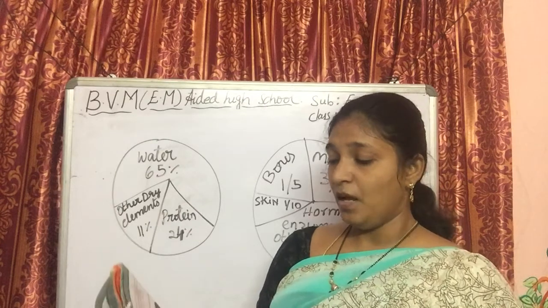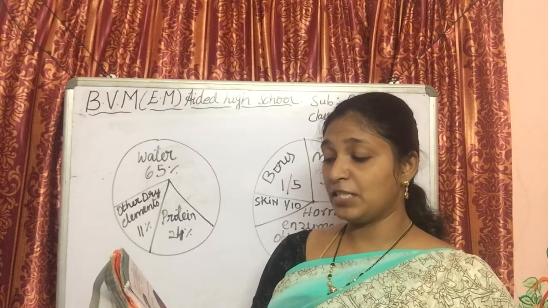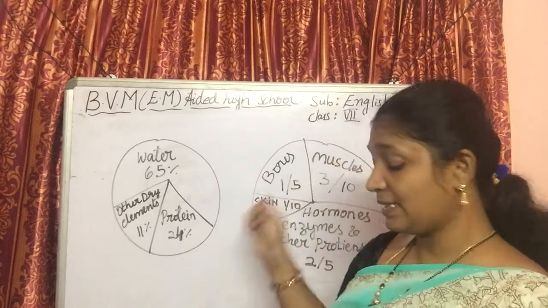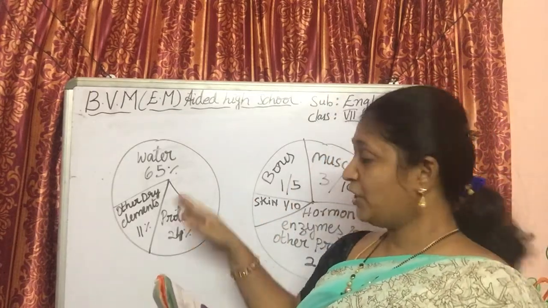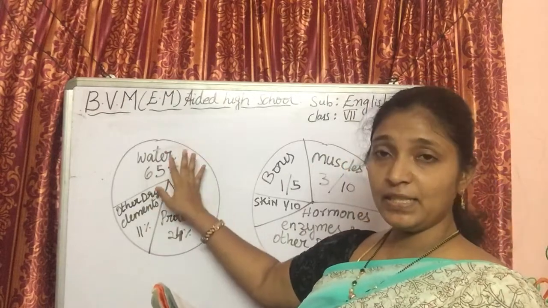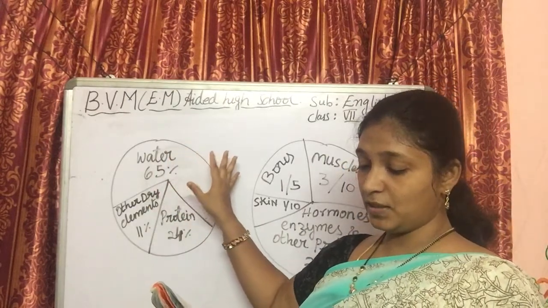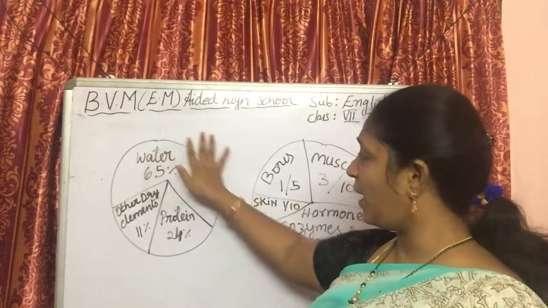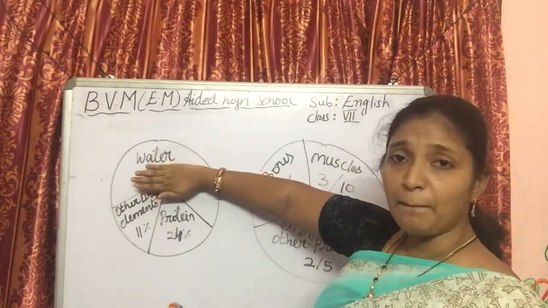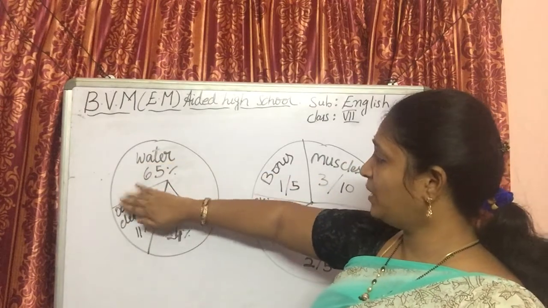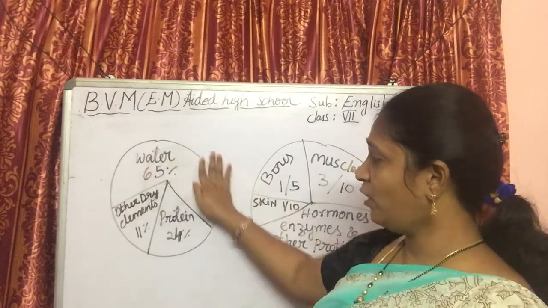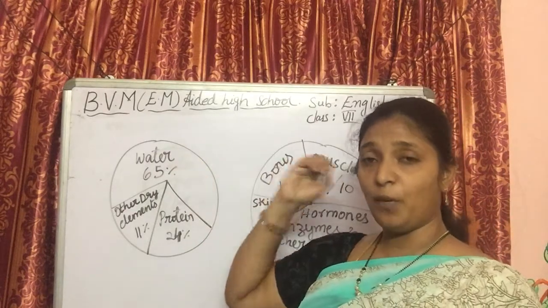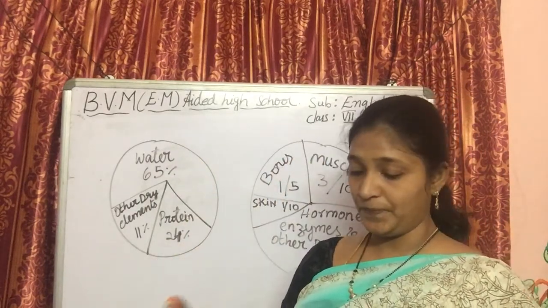Now, which of the following constitute most of the weight in the human body? Now he is asking the question, which of these constitutes most of the weight? So it's very clear, no, this big part, even though we don't have this number here, we can still say by the picture that the majority of this chart is taken by water. So obviously the answer is water.